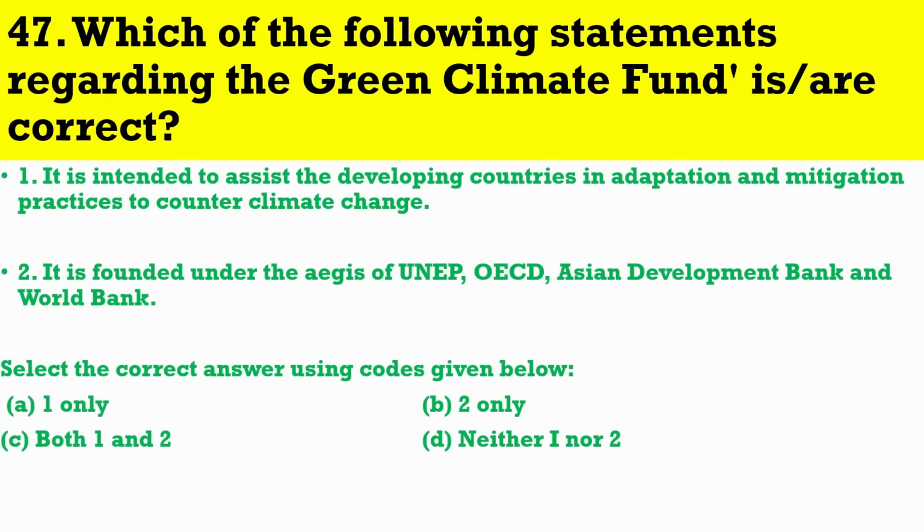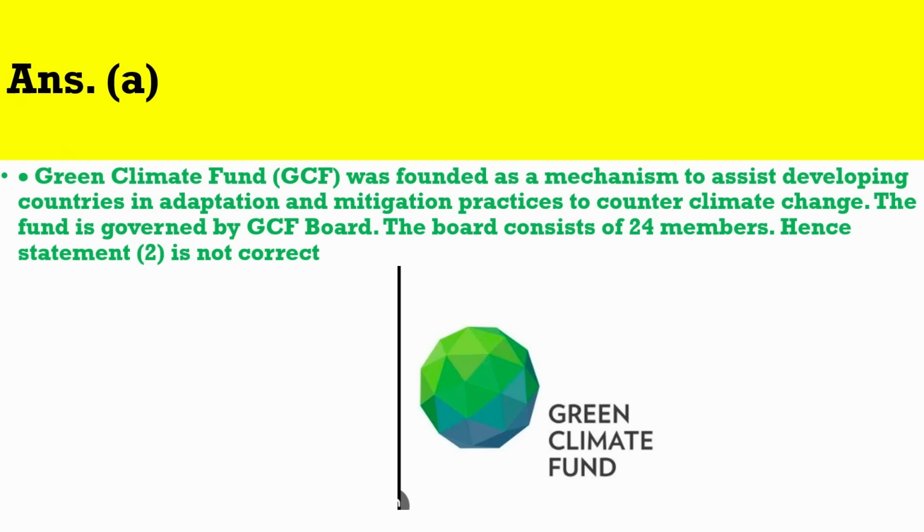Question number 47. Which of the following statements regarding the Green Climate Fund are correct? The correct answer is A. Green Climate Fund, GCF, was founded as a mechanism to assist developing countries in adaptation and mitigation practices to counter climate change. The fund is governed by the GCF Board. The board consists of 24 members. Hence, statement 2 is not correct.